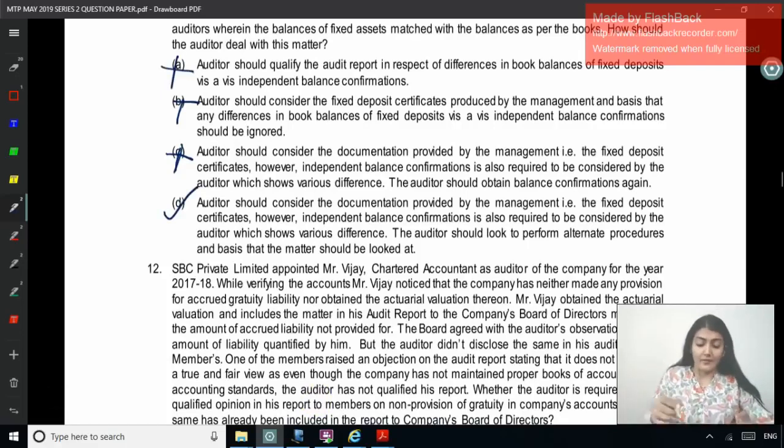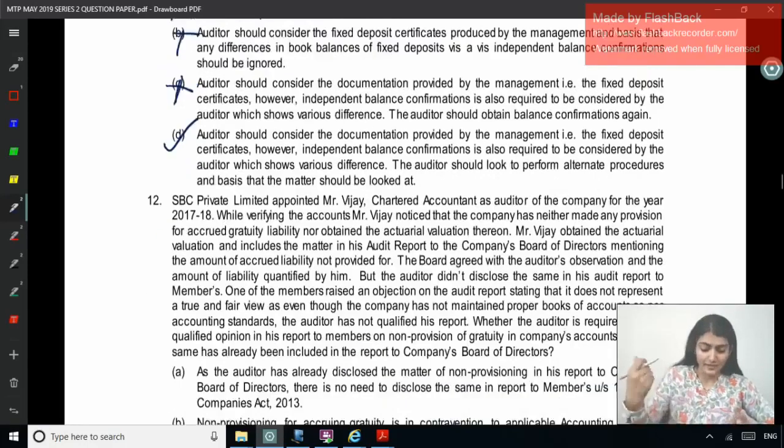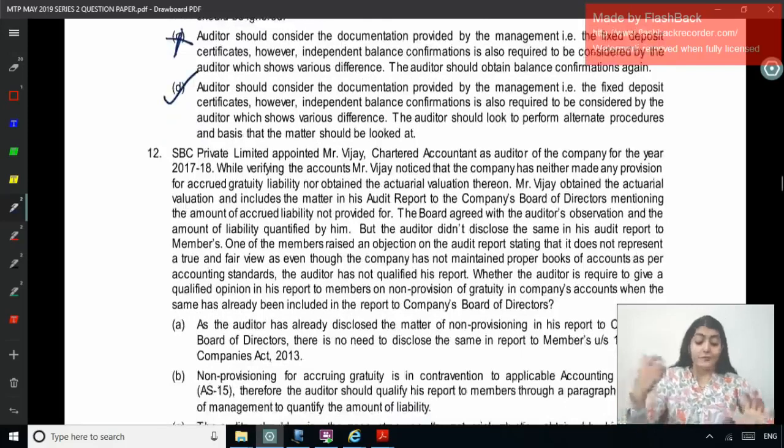Okay. Right, so directly auditor should qualify the report? No, first you perform the alternative procedures. Right, so the correct answer is D. Right, coming to 12. SBC Private Limited appointed Mr. Vijay, Chartered Accountant, as auditor of the company for 17-18. While verifying the accounts, Mr. Vijay noticed that the company has neither made any provision for accrued gratuity liability nor obtained the actuarial valuation thereon. Mr.